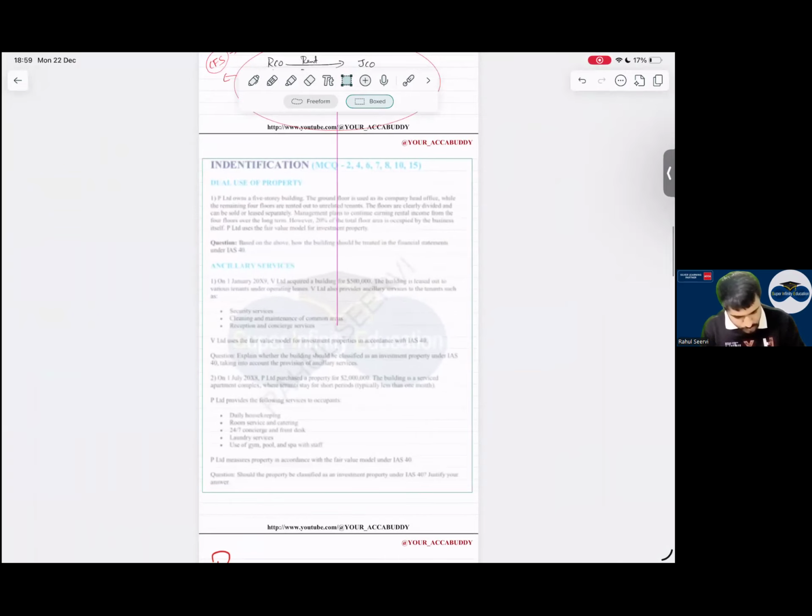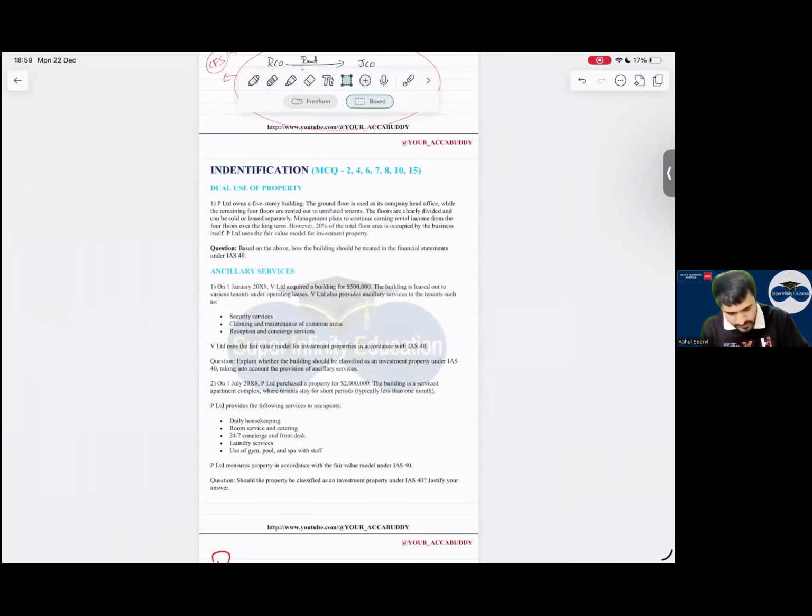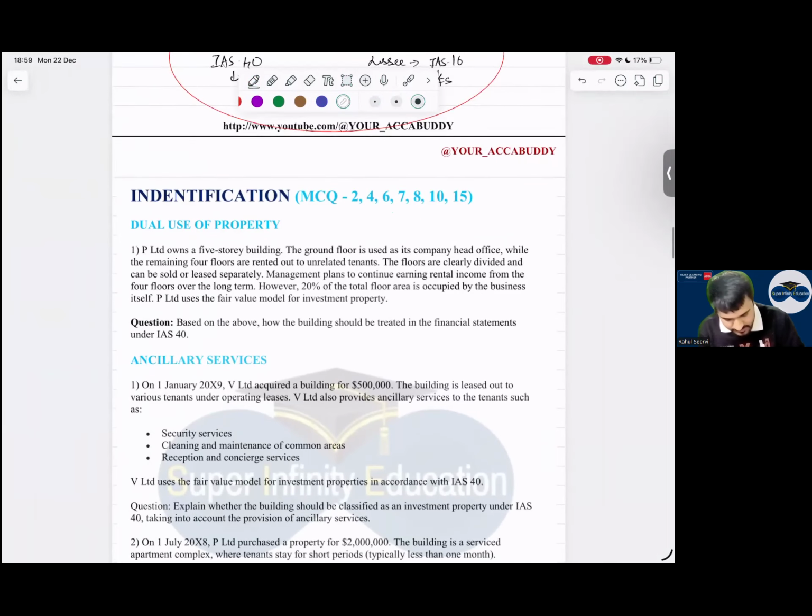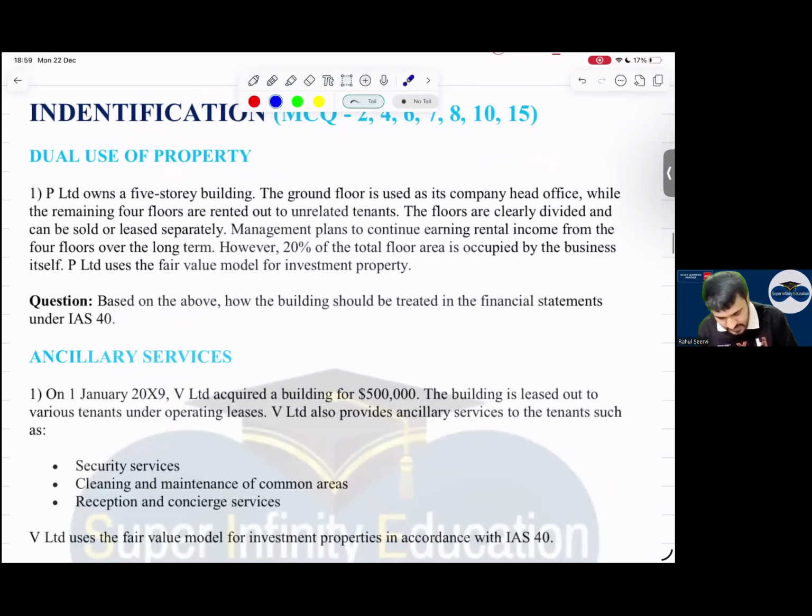Now SBR student, do not worry that the questions will be too easy. I'll mention what will come. But just understand the concept. If you understand the concept, it's done. Now everyone read this question and tell me what should be done. Again, it's a revision of what we have done.